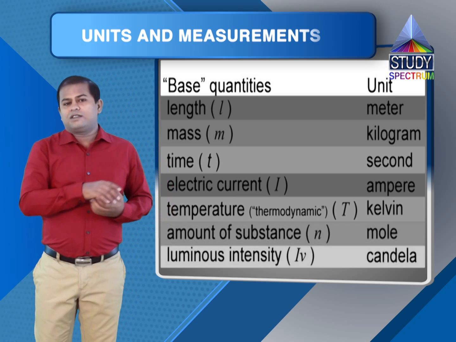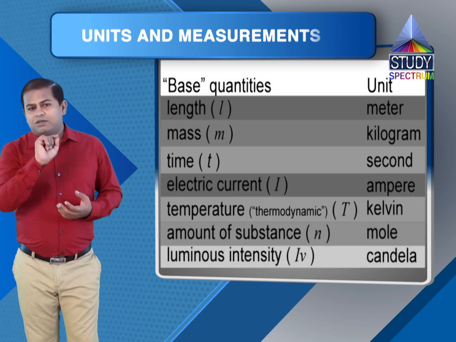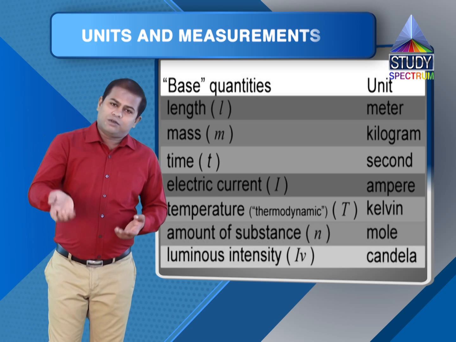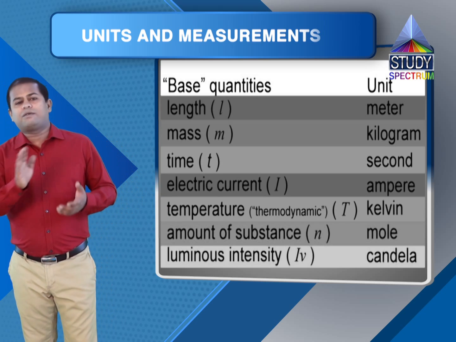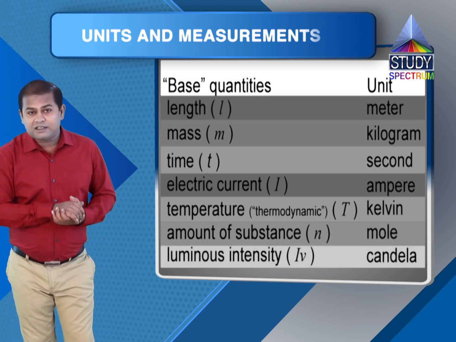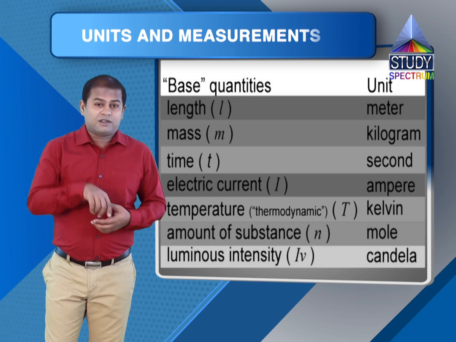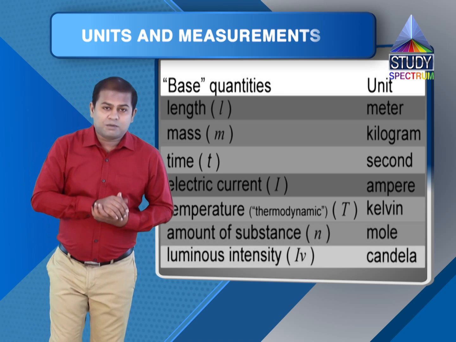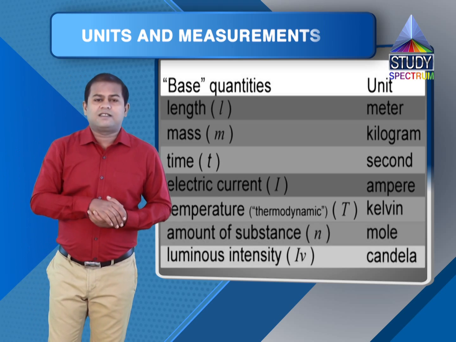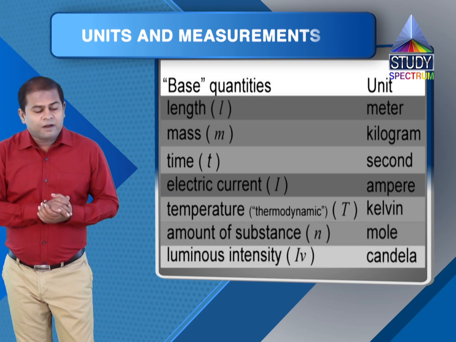In the rest of the units, if there is a single term alphabet, then also it is lowercase. If there are two, then also both of them are lowercase. As I just mentioned, capital K would stand for something else. So while writing kilogram, we should write small k and small g. But while writing Kelvin, I'll write capital K, as it is named after Lord Kelvin.